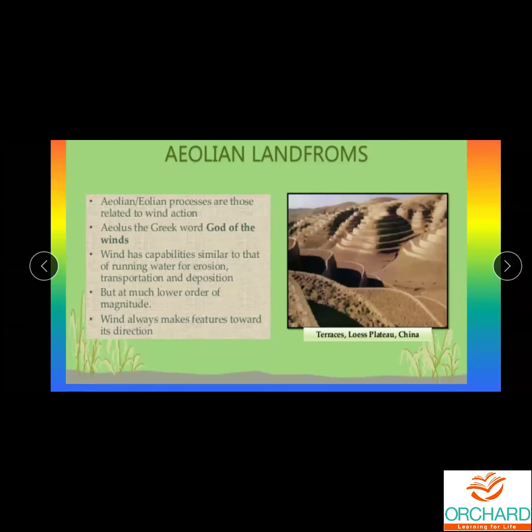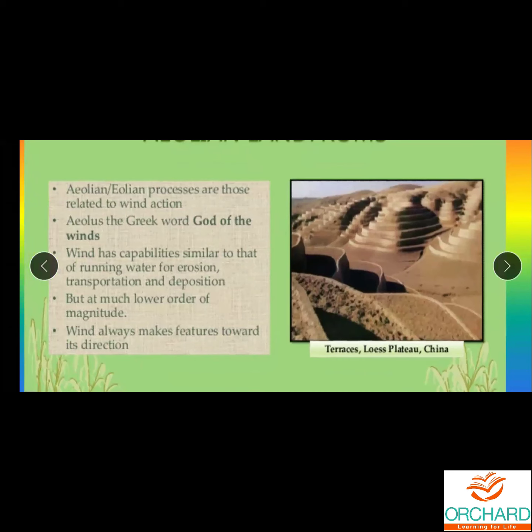The landforms which are formed due to the erosional and depositional activities of wind are called Aeolian landforms. Aeolian processes are those related to wind action. Why is the name given?